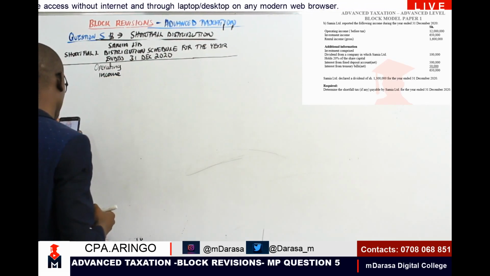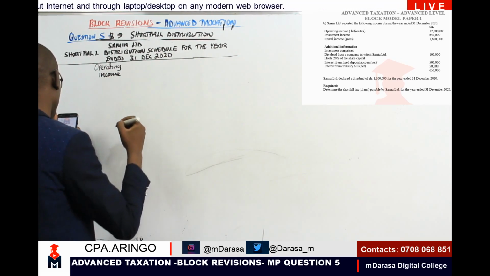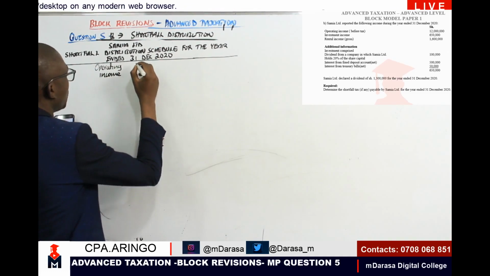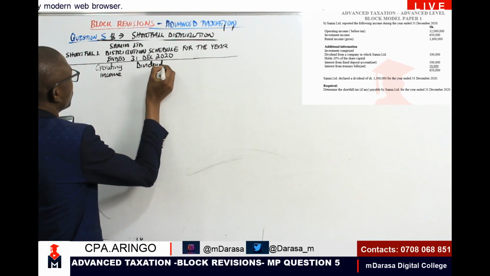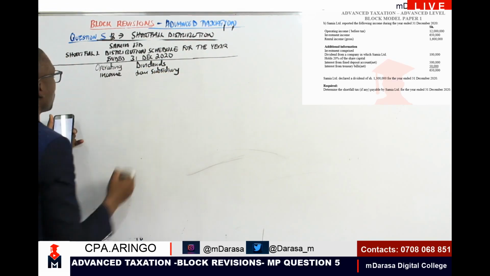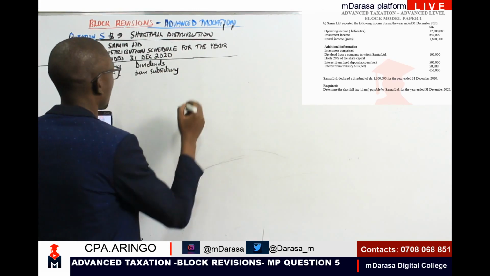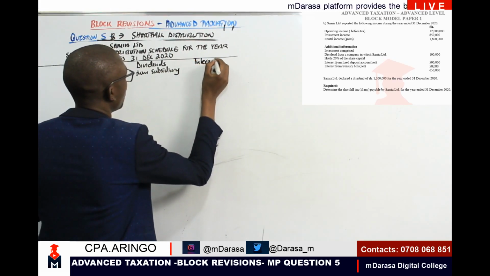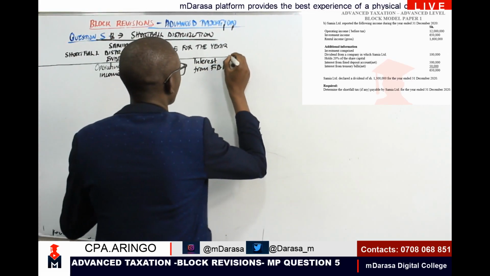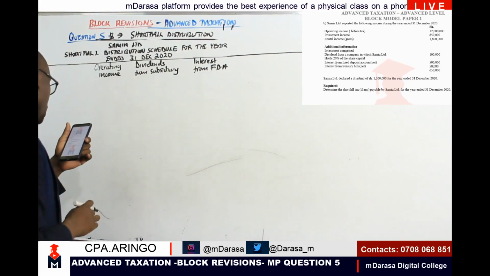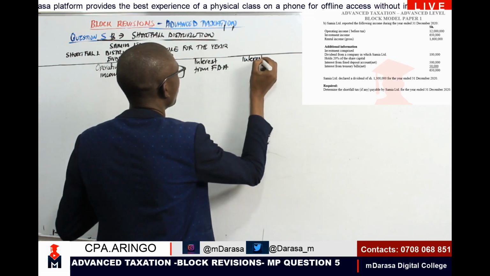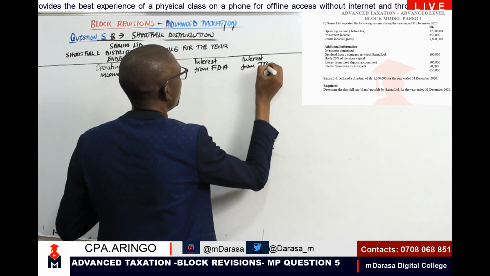Number 2, we have investment income, but investment income had categories, that is dividends from a subsidiary company, interest from fixed deposit account, and interest from TB.